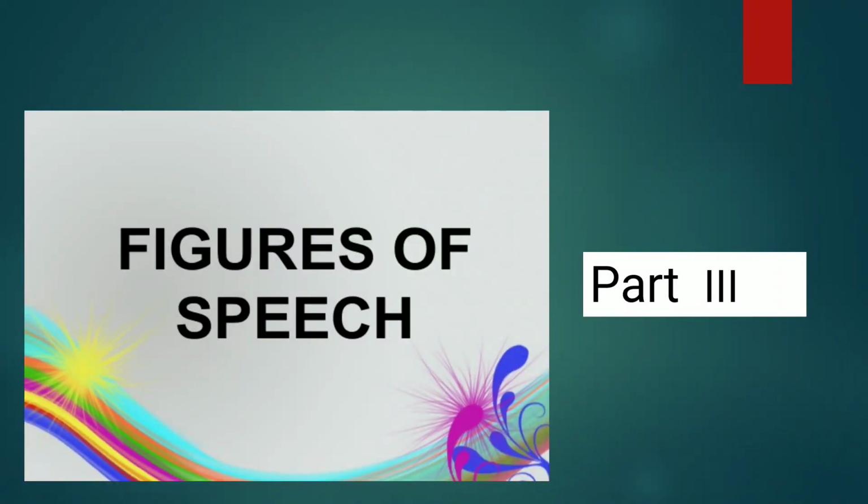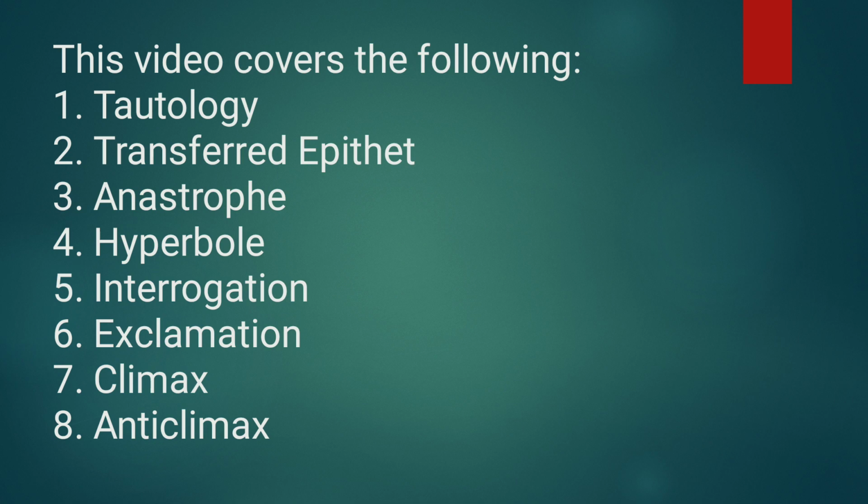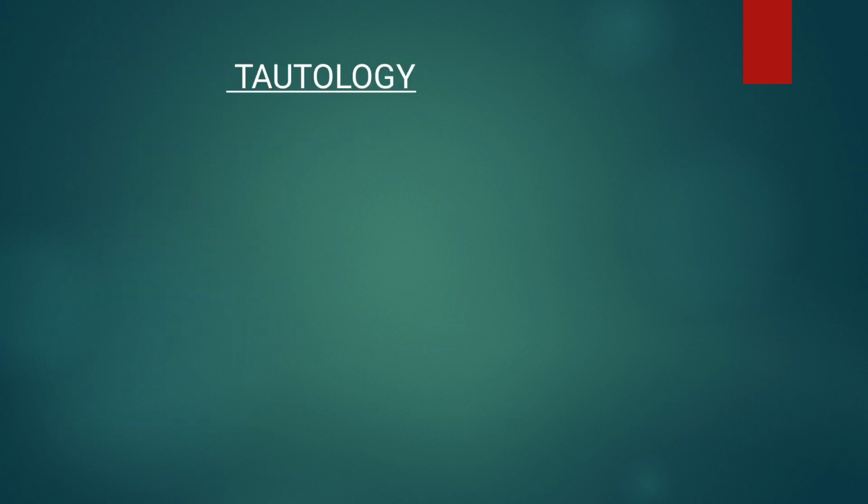The video that you are going to watch today is the third part of the three videos on figure of speech. The links of the other two parts are given in the description box. This video explains the figures of speech based on construction. That means how a sentence is constructed or formed. Under this category, we will see 8 figures of speech, namely tautology, transferred epithet, anastrophe, hyperbole, interrogation, exclamation, climax, and anticlimax. The first one is tautology.